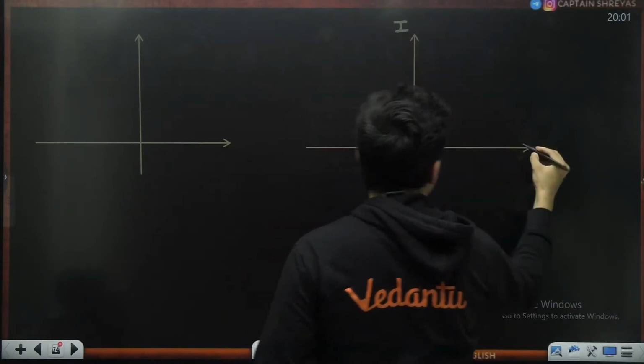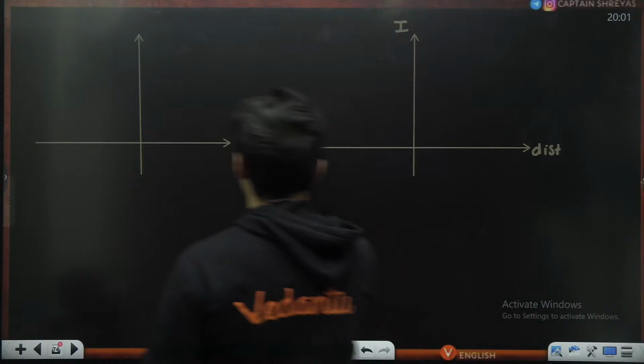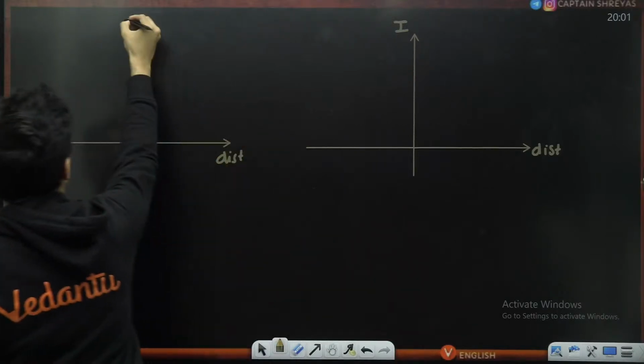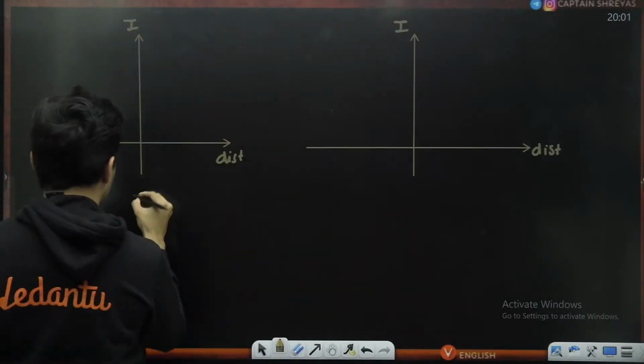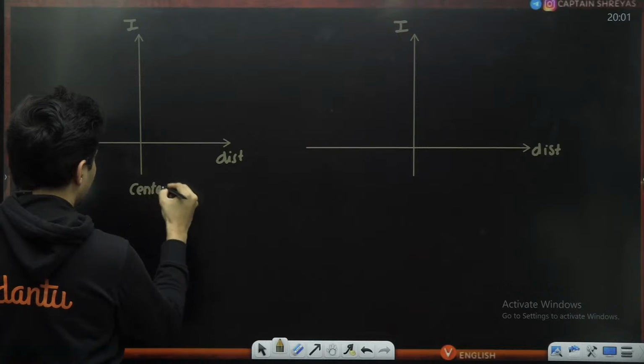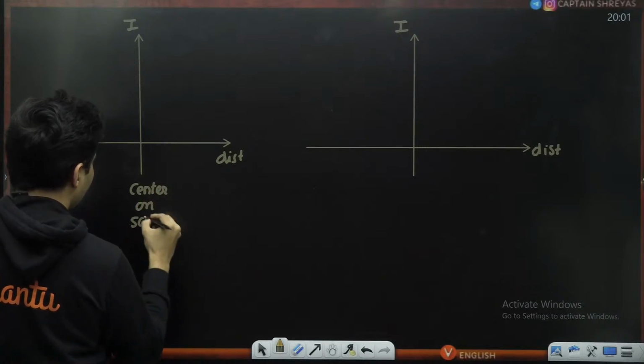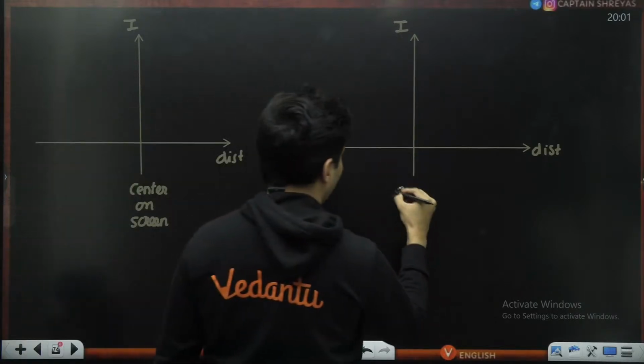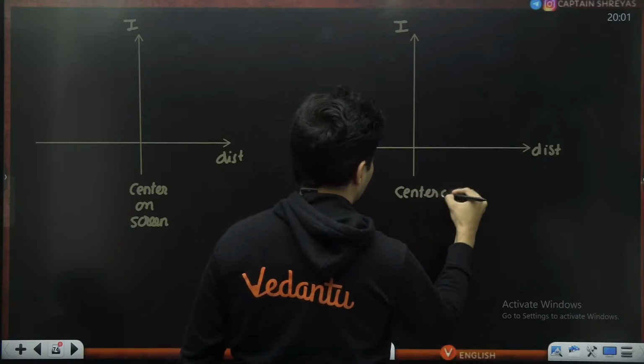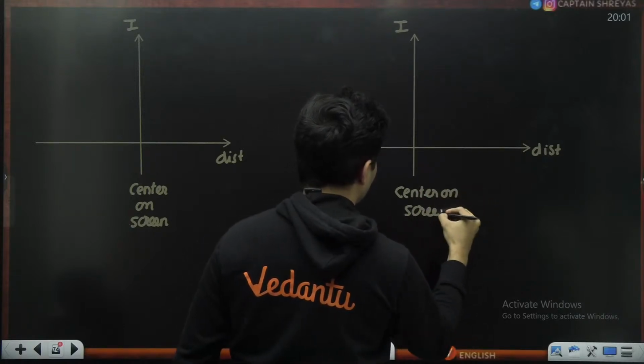This is intensity, this is distance. This is your center on the screen. This point is your center on that particular screen.